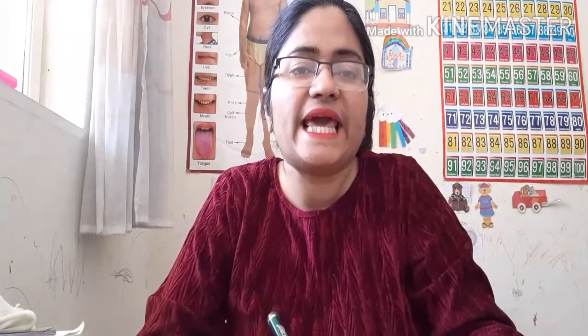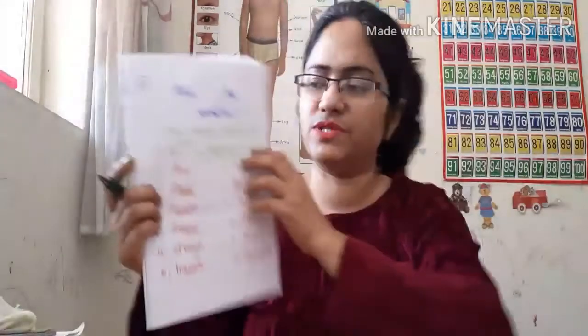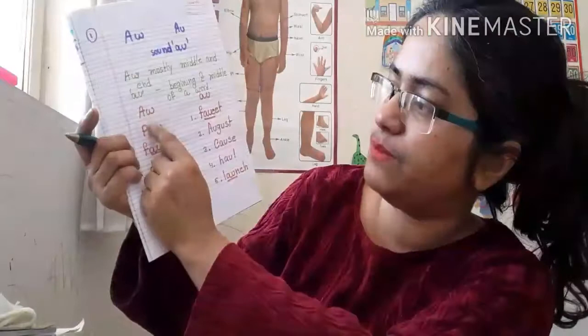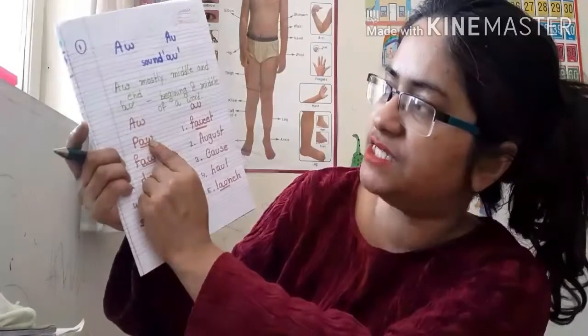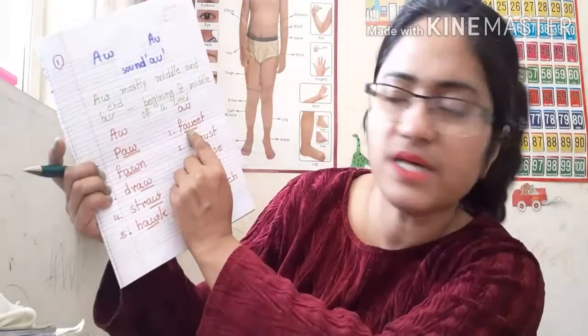Now, AW and AU. AW is mostly at the end of the syllable, and AU is at the beginning and the middle of the syllable. Here also the same. I am giving some words. AW, paw. That means end of the syllable. AU is inside, the middle of the syllable.